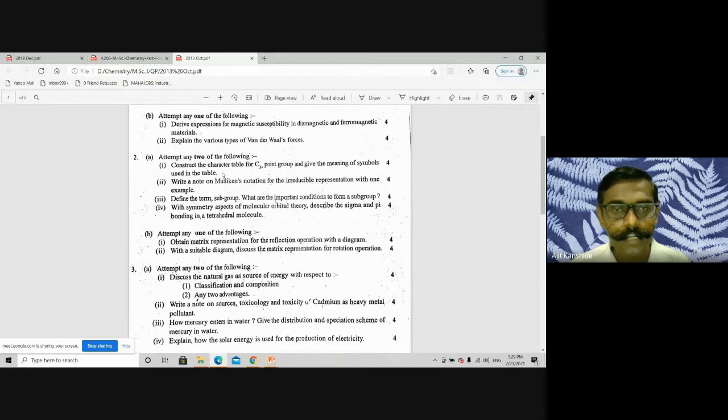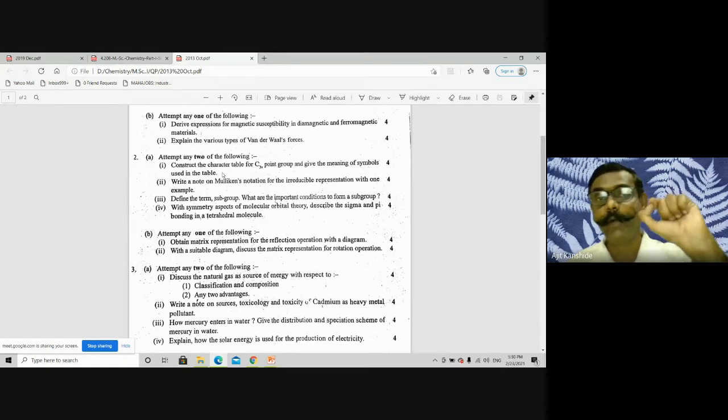Yes, can you construct the character table? That's the great orthogonality theorem. 5 rules are there. Using those rules, you have to construct the 3 irreducible representations. You have to label those 3 irreducible representations A1, A2, and E. And whatever the things are there in that character table, each term you have to describe. Yes, is the answer clear?